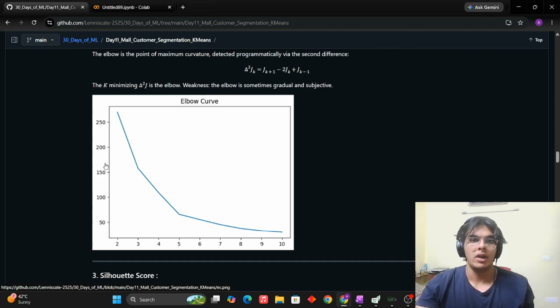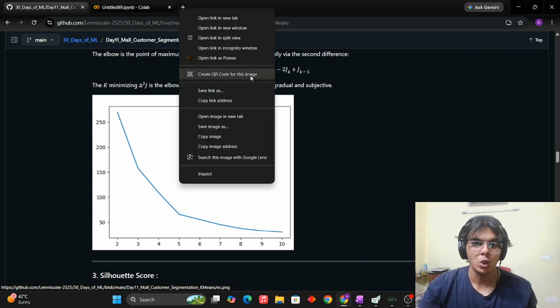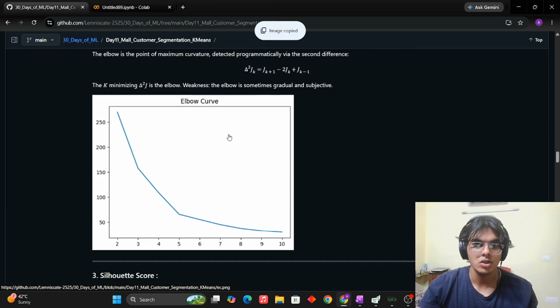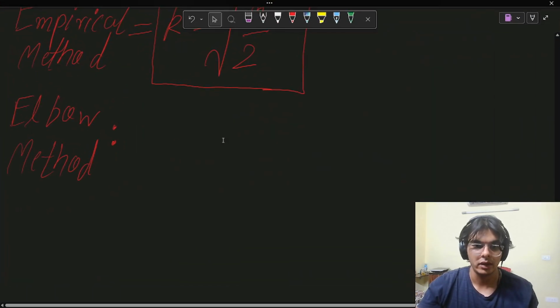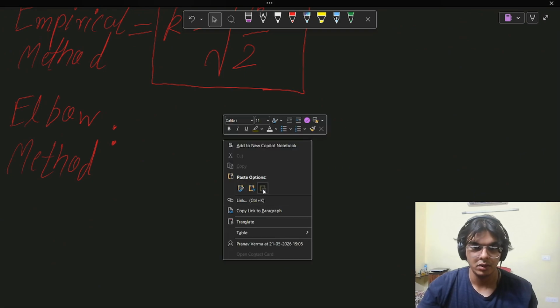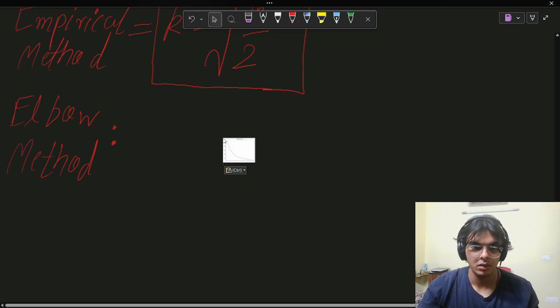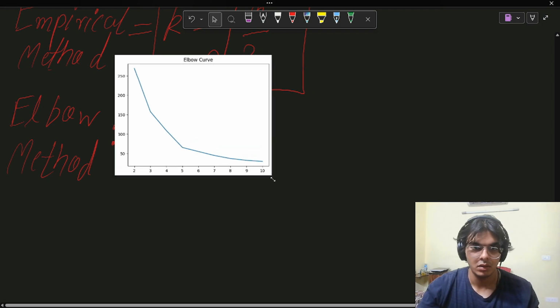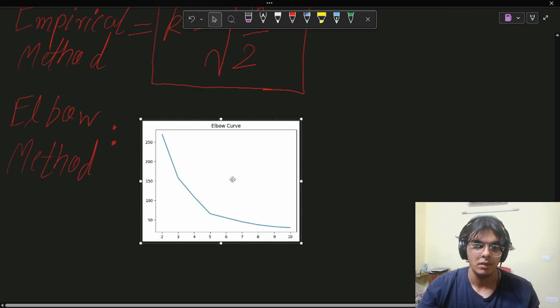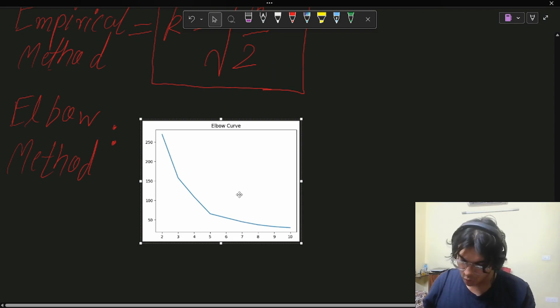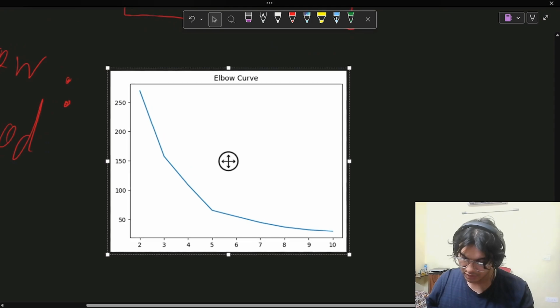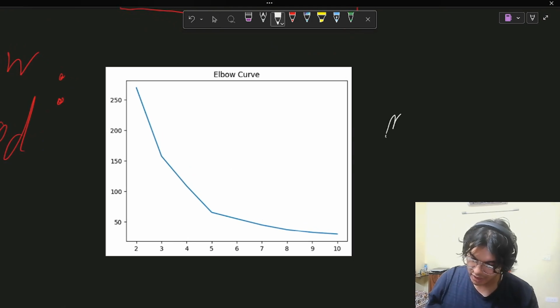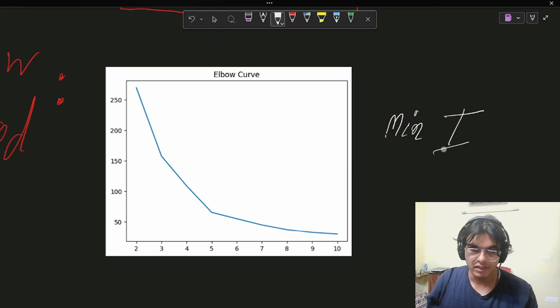Okay, so let me copy this image to show it to you, and let me go there and paste. Okay. So, guys, our goal in the algorithm, as we discussed before, is to minimize the inertia, or minimize the within cluster variance.